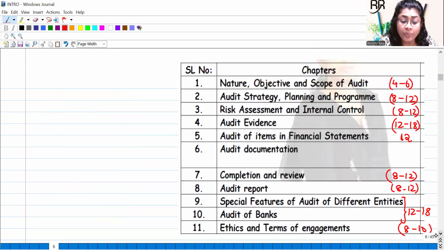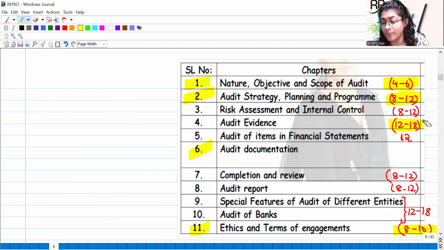And now, showing the weightage. Chapters 1, 11, 6, 2. Chapter 1 is approximately 4 to 6 marks. Chapter 11 is 8 to 10 marks. Chapter 6 is combined with chapter 4, so I'm not putting any weightage now. Chapter 2 is 8 to 12 marks.